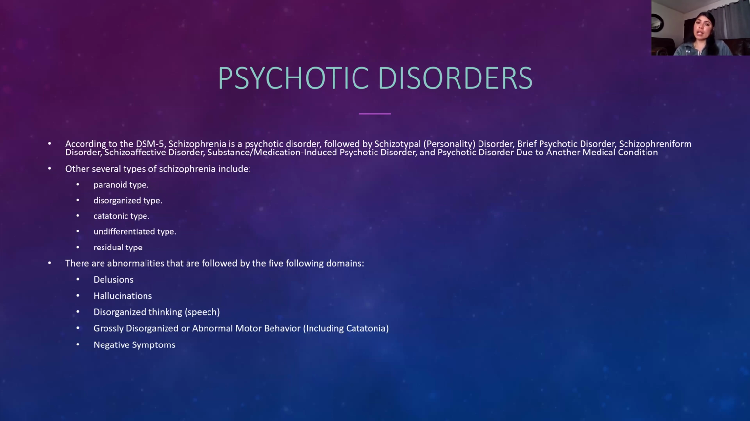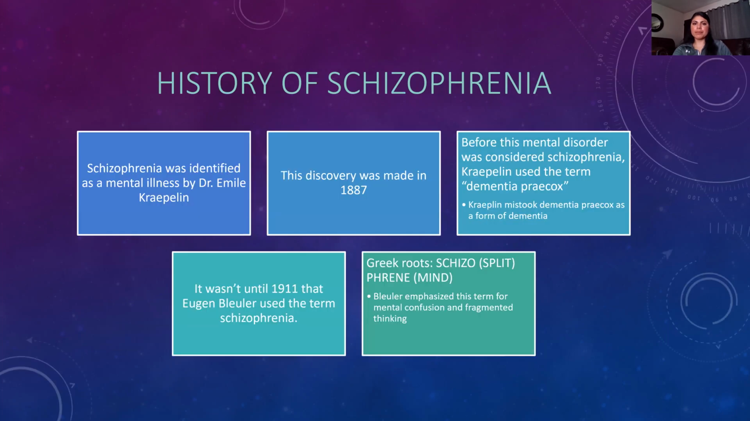And they all have similar abnormalities of the 5 following domains, which are delusions, hallucinations, disorganized thinking and speech, grossly disorganized or abnormal motor behavior, including catatonia, and negative symptoms, but there are also positive symptoms as well.